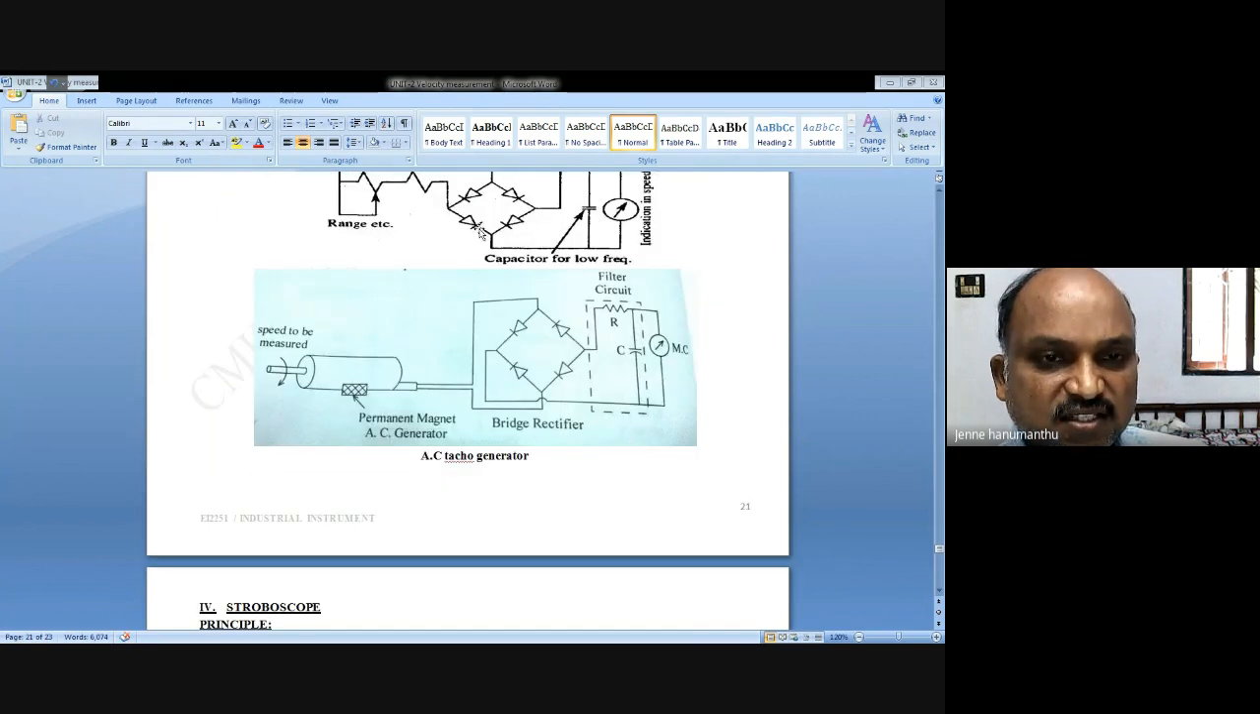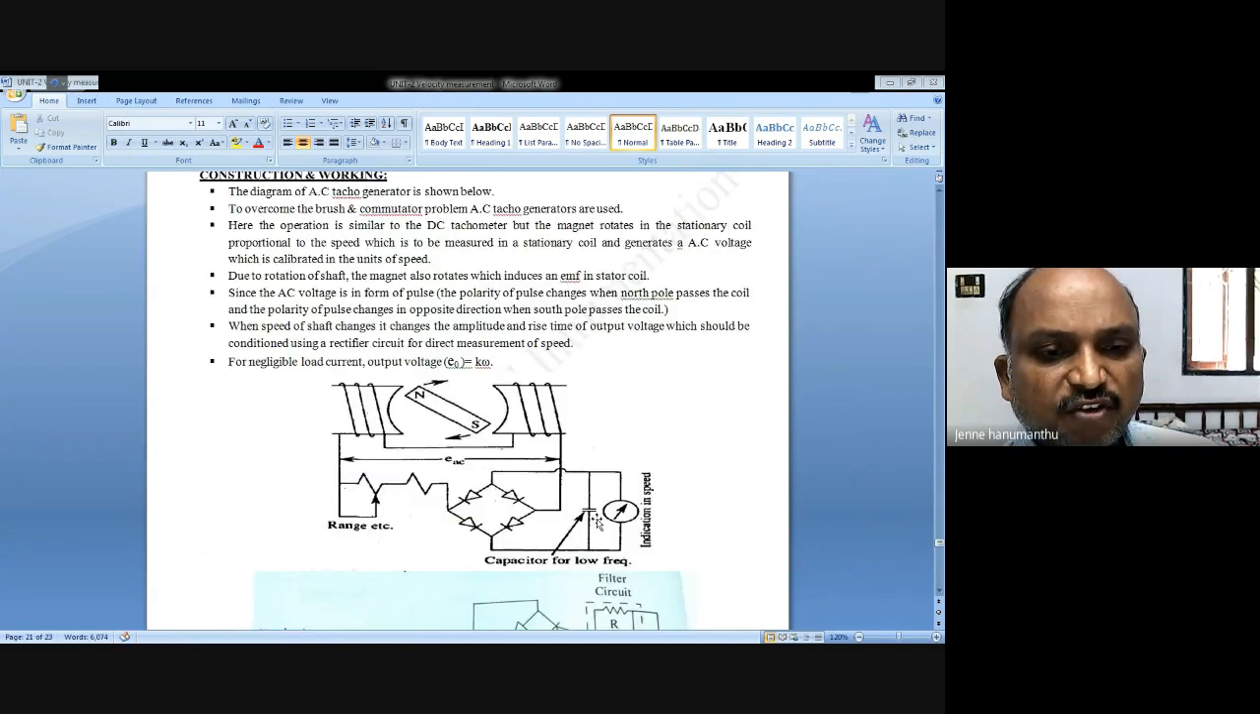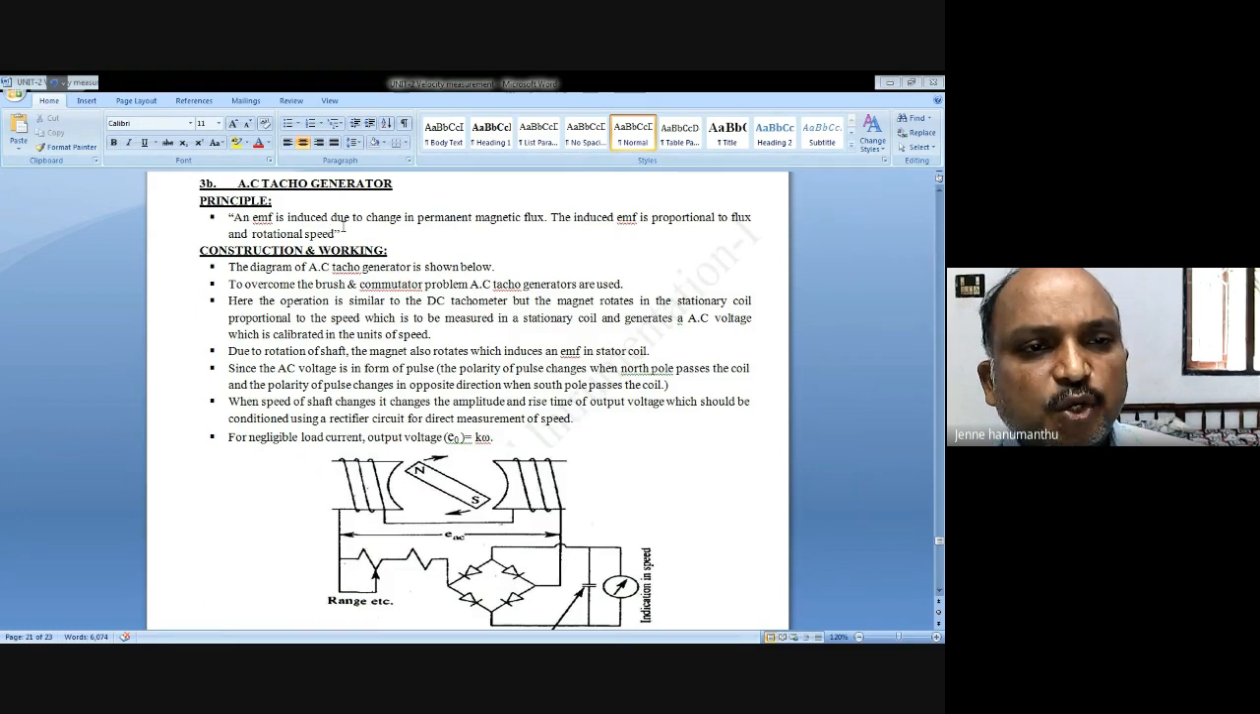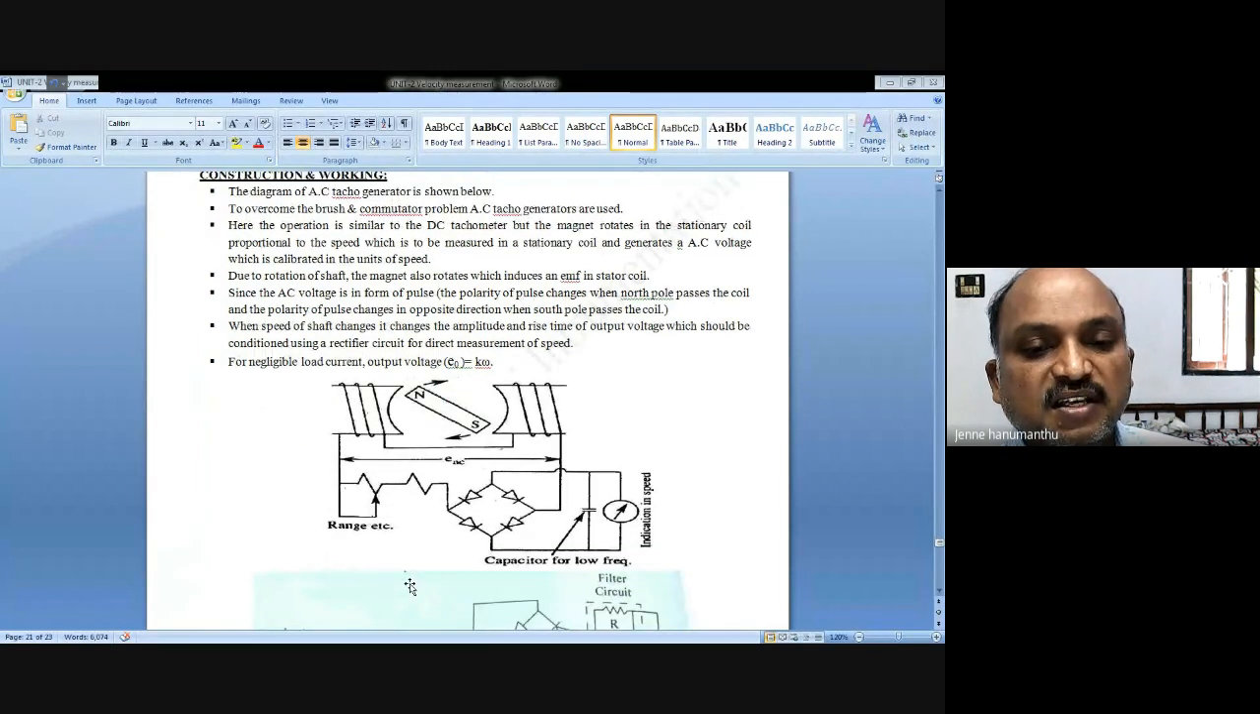This is the same diagram represented like this: the permanent magnet AC generator, then the rectifier and filter, and the indicator. When you apply this rotational displacement, the magnet rotates. So what happens? An EMF is induced due to change in magnetic flux. When it is rotating, it changes the flux, and that EMF is collected and measured here, proportional to the speed.